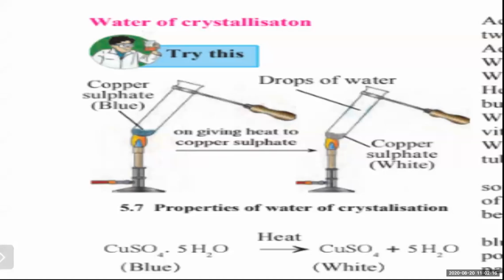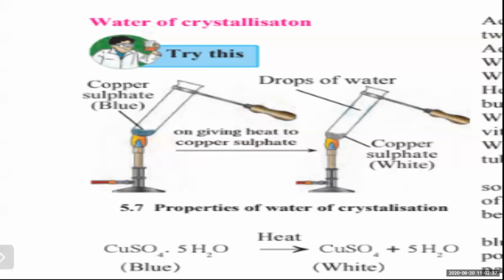It got the same color as the first test tube. From this we come to know that no chemical change has occurred in the crystal of blue vitriol. There is no chemical change. It was earlier blue, and it has become blue again. Due to heating, blue vitriol loses water.